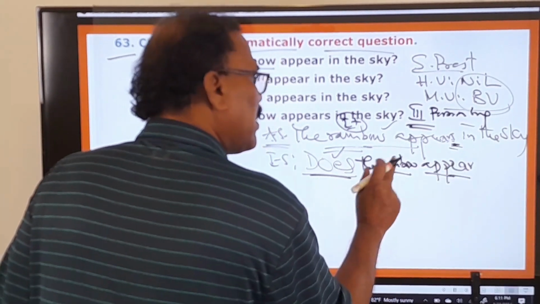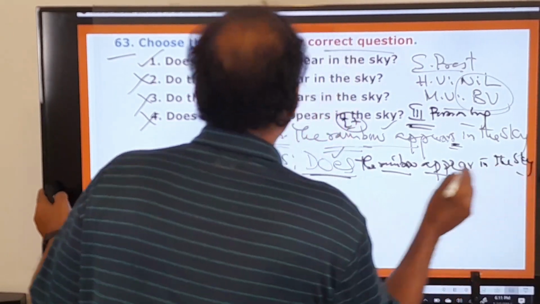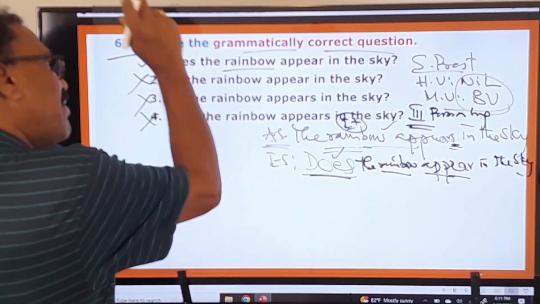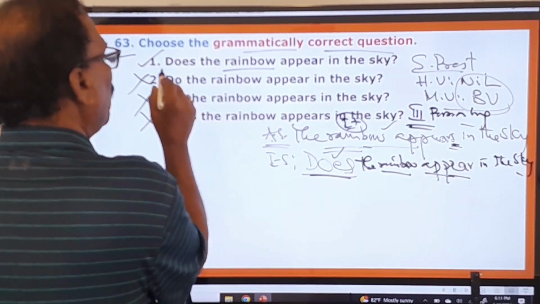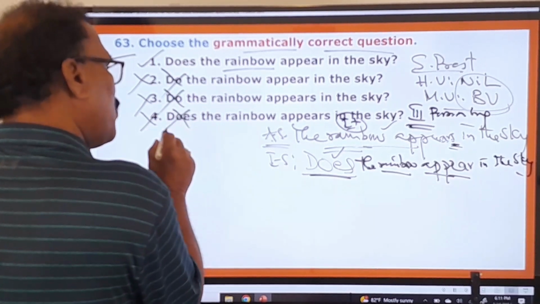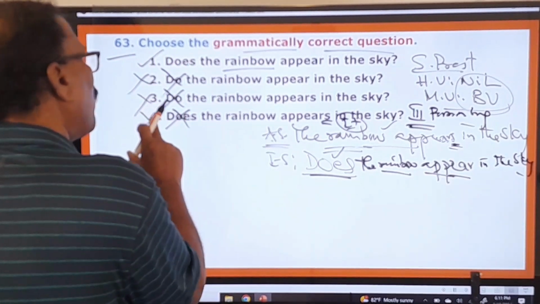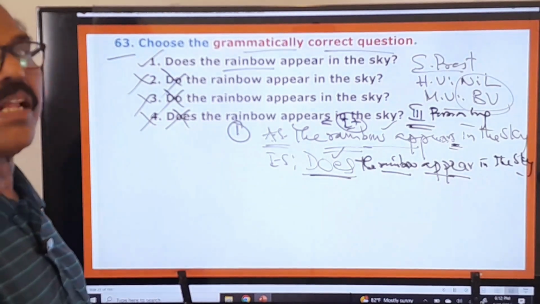Therefore you have to say "Does the rainbow appear in the sky?" So that's the actual sentence. That's the very first sentence, therefore correct, and in all other sentences "do" is wrongly used here. "Does" is used, but here "s" is used, and therefore the second one, third one, fourth one are wrong. Only the first one is the right option.